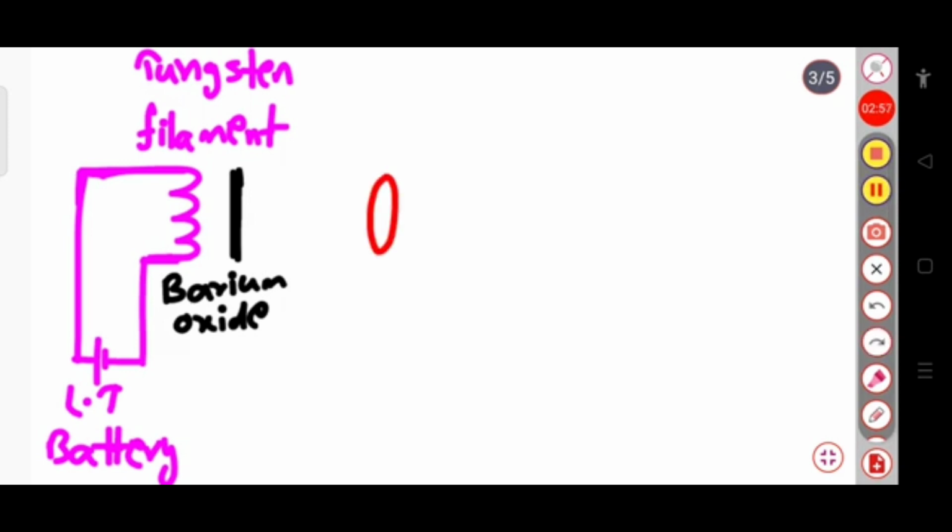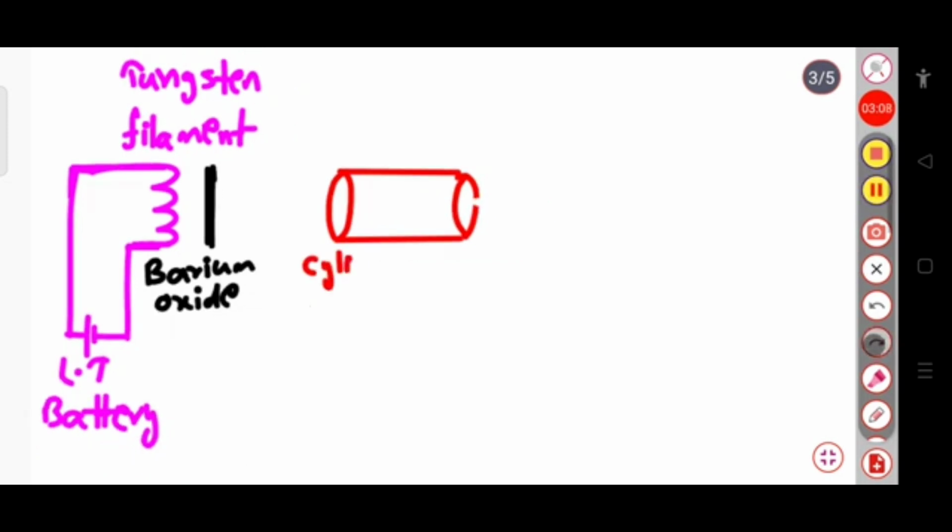And again, in front of this barium oxide metal plate, suppose a cylinder with a fine hole in it is present.